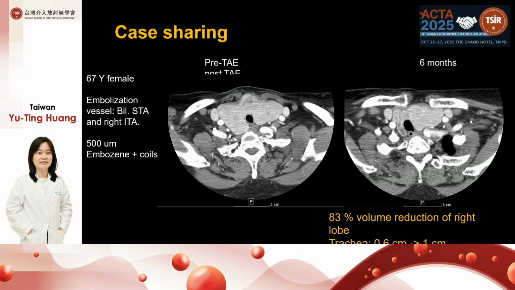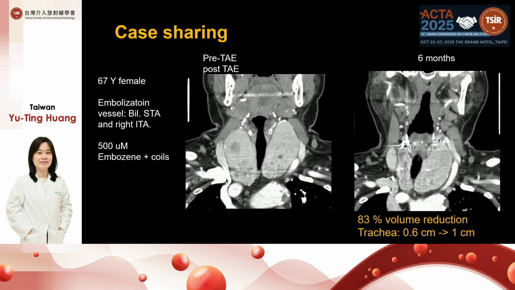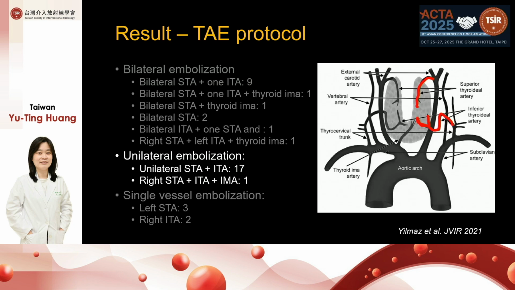Here is an example: a 67-year-old female with a diffuse goiter in both lobes. We embolized the bilateral superior thyroid arteries and the right inferior thyroid artery with 500 micron Embosphere and coil. At 6 months follow-up, there is an 83% volume reduction of the right lobe and also marked regression of the trachea compression. Here's a coronal view of the imaging. We can see the marked reduction of the right thyroid lobe.